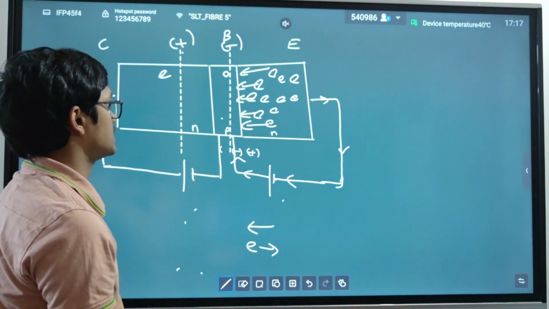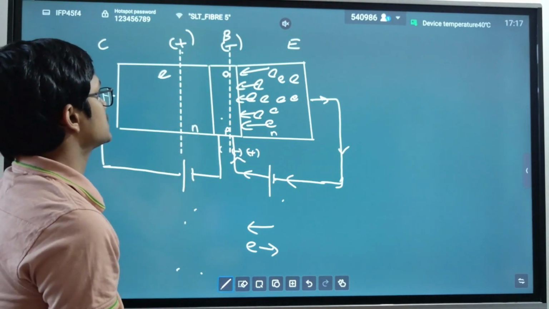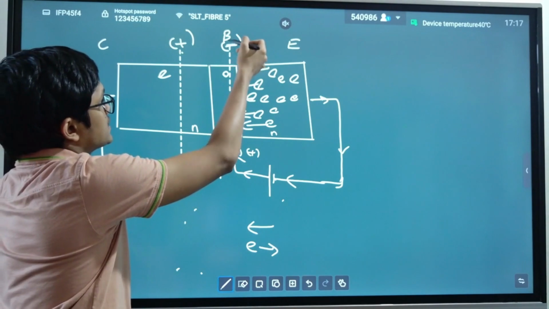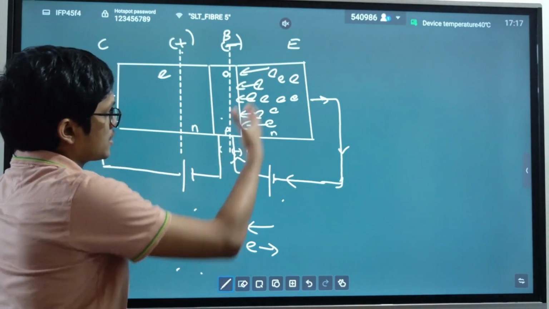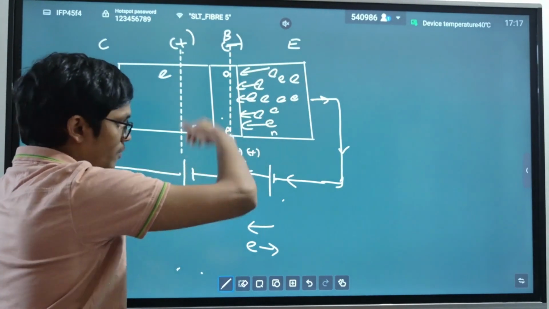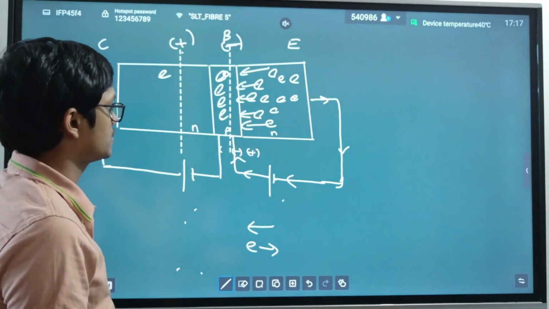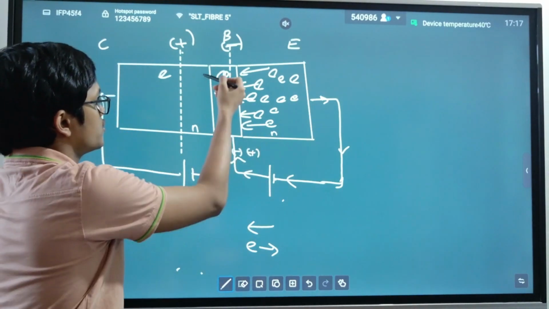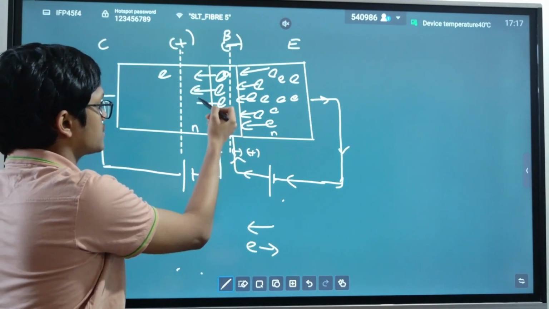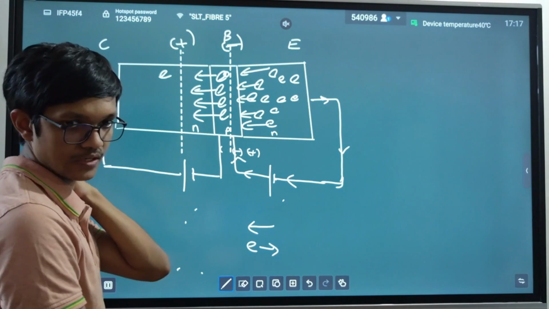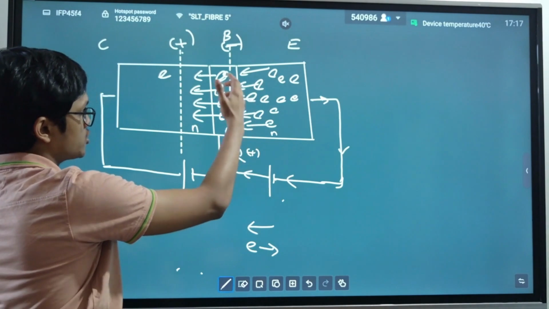So now when these electrons fall into this area, since in this depletion region you can see this side is negative and this side is positive, these electrons fall into this base with the hope of going through this circuit. But when they fall into this depletion region, this minus charge pushes these electrons in this direction, and this positive charge attracts these electrons in this direction. So these electrons came here with the hope of moving in this direction, but a lot of electrons are pushed in this direction.